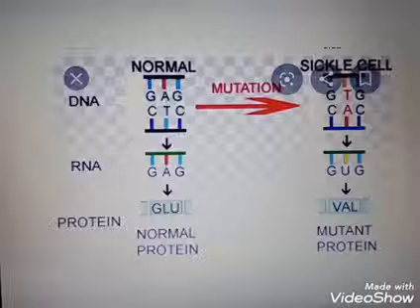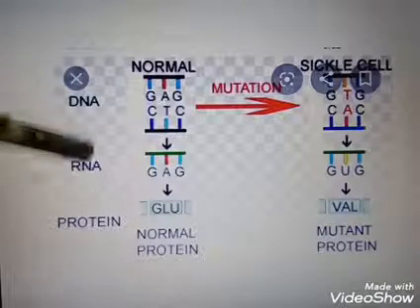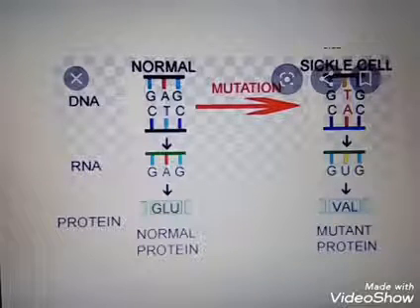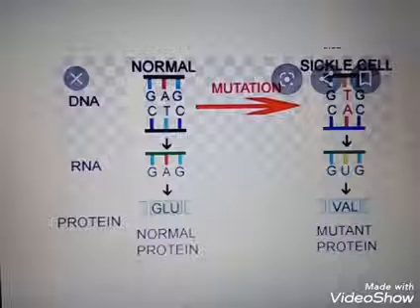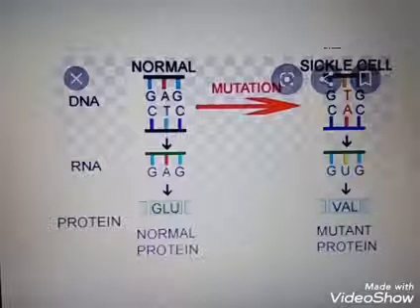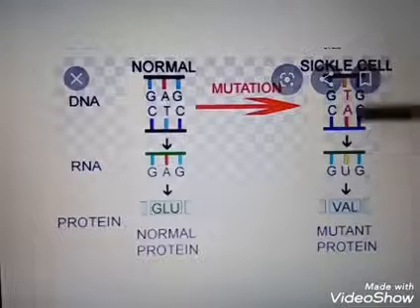So in the mRNA chain, RNA is forming from the DNA, and from the RNA protein will form. This is known as the central dogma. We will study in the next chapter what the central dogma is. So from the DNA, RNA is forming. From the RNA, protein will be forming. So here one change occurs, and this change is repeating here.